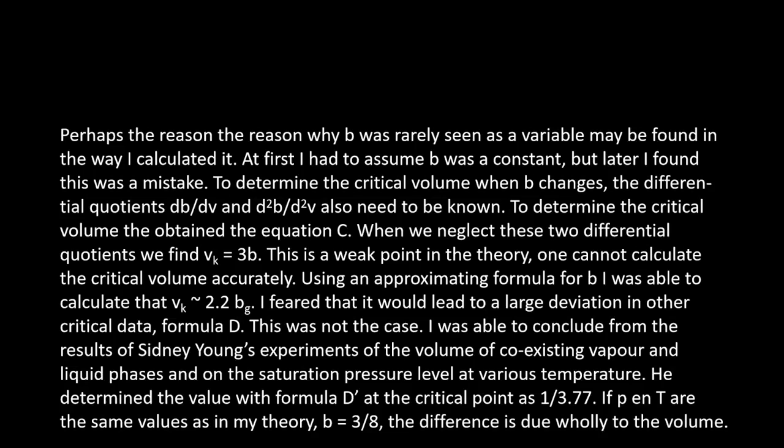To determine the critical volume when B changes, the differential quotients dB divided by dV and d squared B divided by d squared V also need to be known. To determine the critical volume I obtained equation C. We'll see these equations later on. When we neglect these two differential quotients, Vk is 3b. This is a weak point in the theory. We cannot calculate the critical volume accurately.